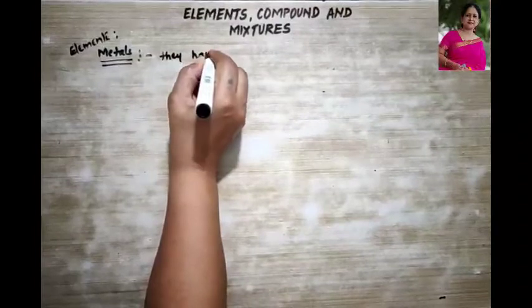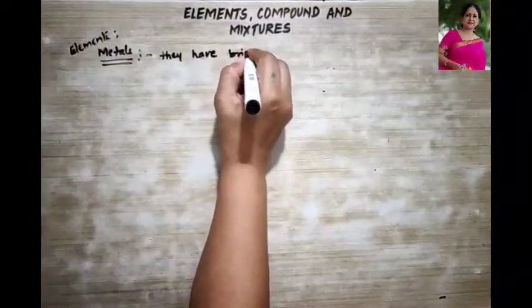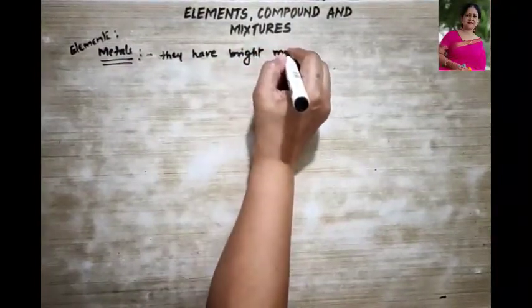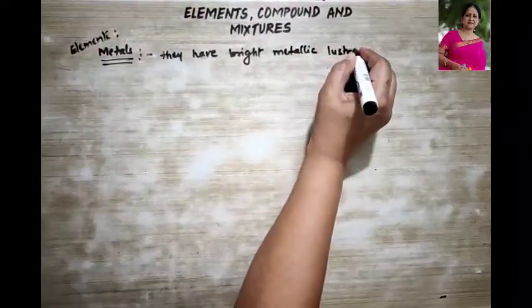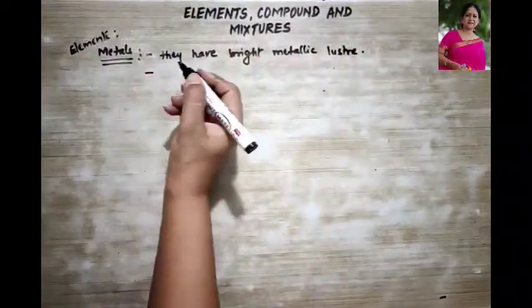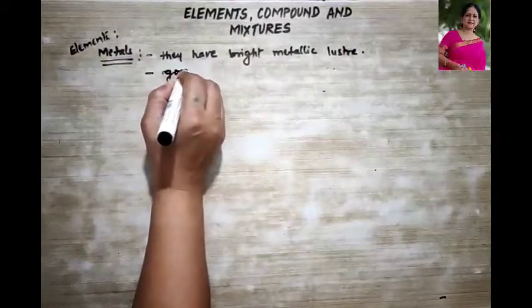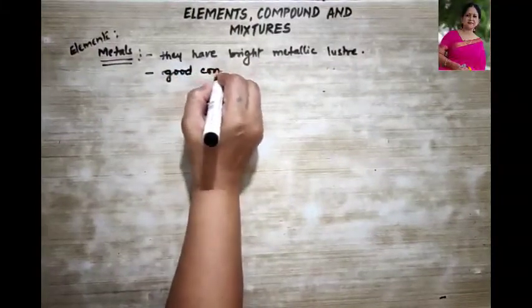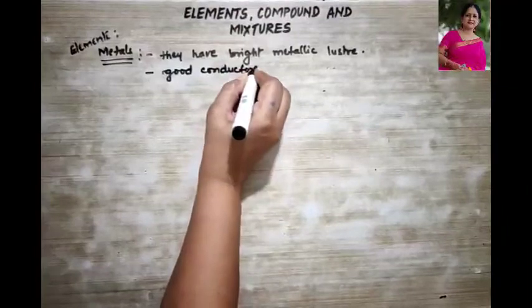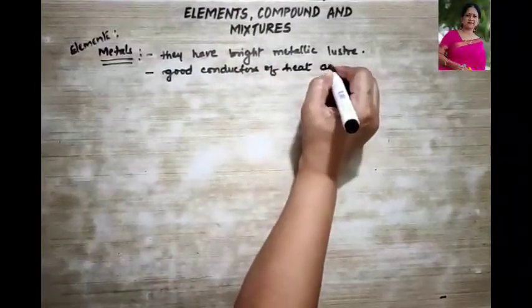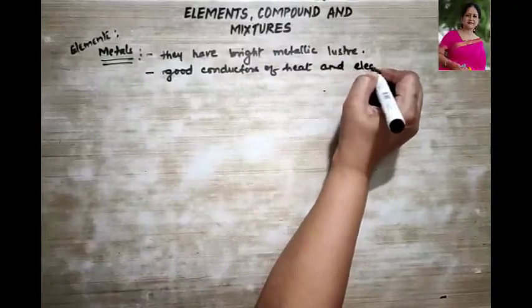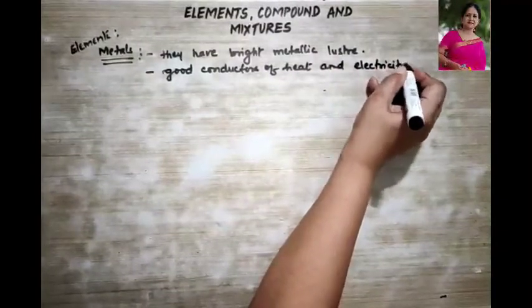They have bright metallic luster. Okay, then what did I say? They are good conductors of heat and electricity.